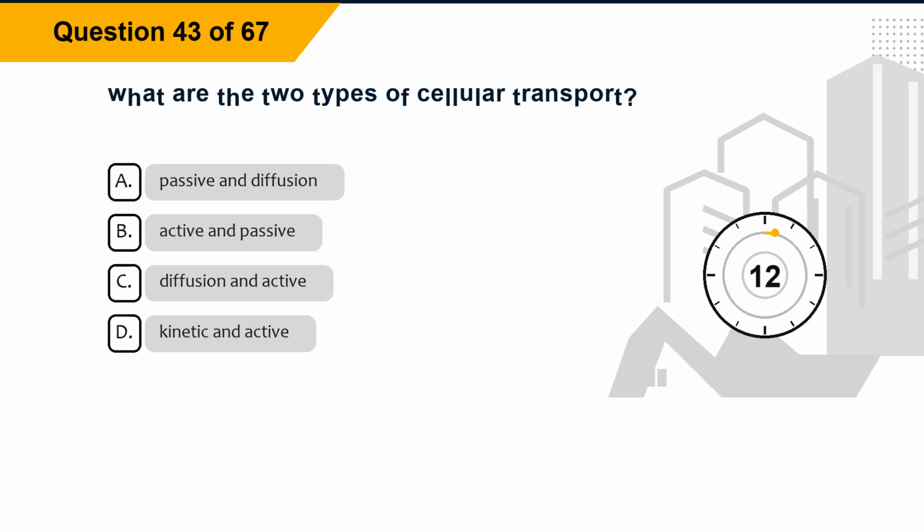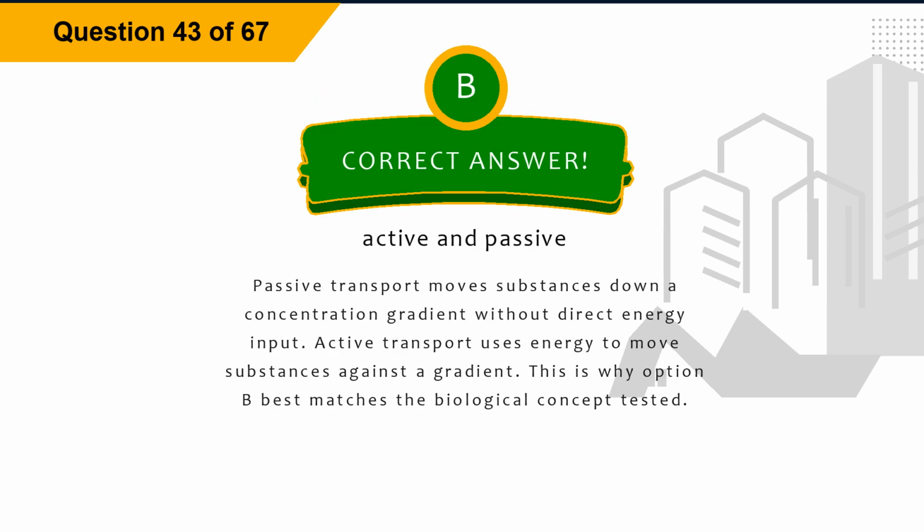Question 43. What are the 2 types of cellular transport? Option A, passive and diffusion. Option B, active and passive. Option C, diffusion and active. Option D, kinetic and active. The correct answer is option B, active and passive. Explanation. Passive transport moves substances down a concentration gradient without direct energy input. Active transport uses energy to move substances against a gradient. This is why option B best matches the biological concept tested.